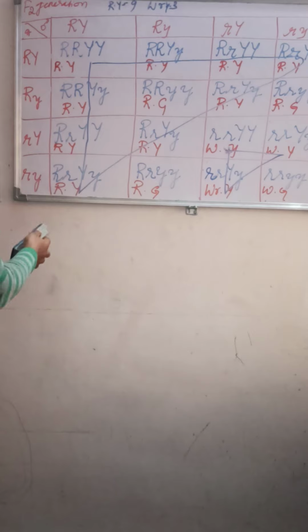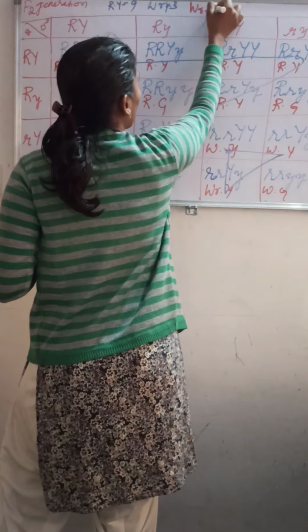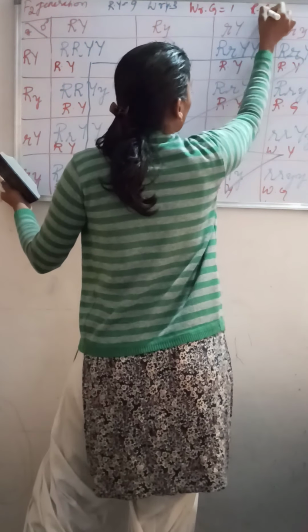So let us look at how many round yellow, round green there are. You will have round yellow 9, wrinkled yellow 3, and wrinkled green is how much? 1, right?